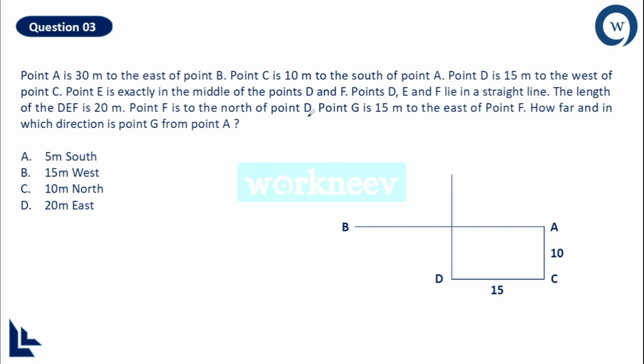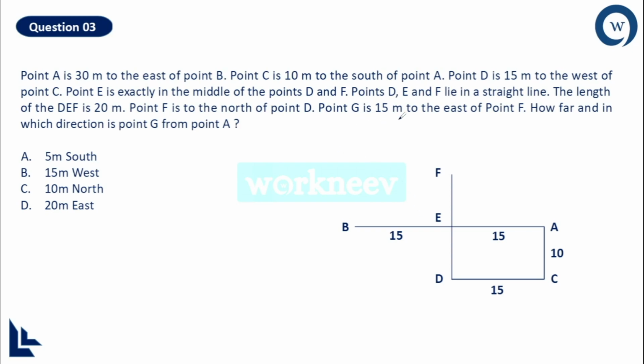And then I know from the initial part of the question, you see point E is exactly in the middle of the points D and F, right? In that case, this point will be F and E will be over here, and that will bisect the line B and A equidistant, because the initial distance was 30 meter, right? Now it actually divides them into equal halves. Done. Then what is the next part?